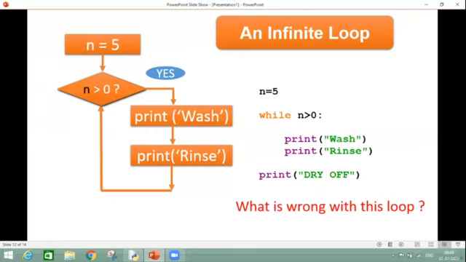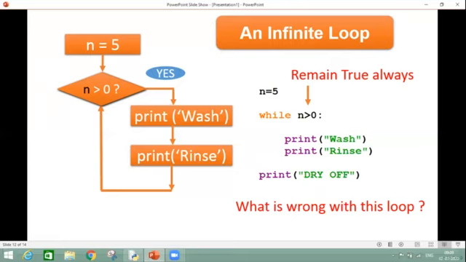Again and again we are checking the condition. We are coming inside the loop and we are executing our statement. But when will I come out from my loop? The question is this. So the answer is here, that n is greater than 0 will remain true always.